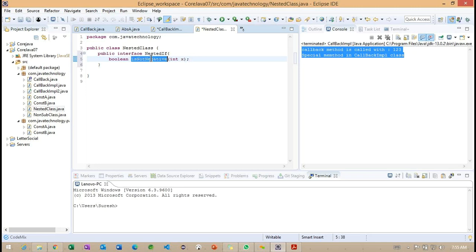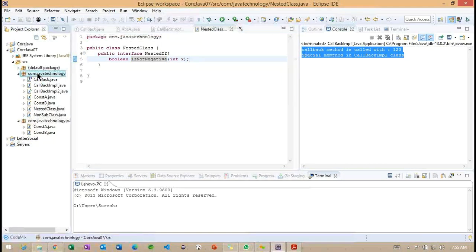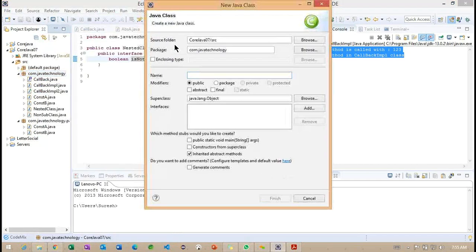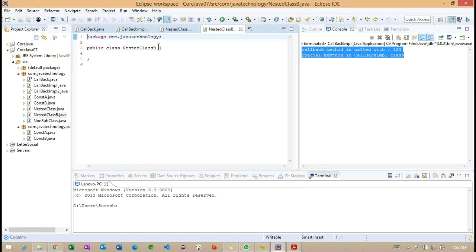So what exactly I'm doing here? The interface has one method called isNotNegative. So if I'm going to save this particular class, whenever we are trying to extend this, one more class here, something called nested class B, what exactly I'm going to do here? Directly we'll try to implement the particular method here.